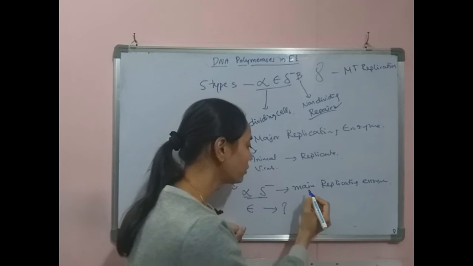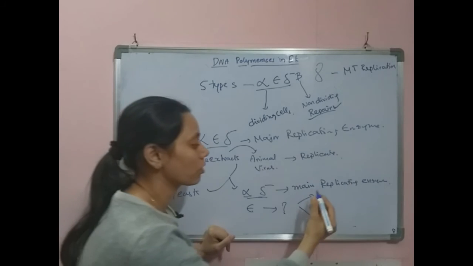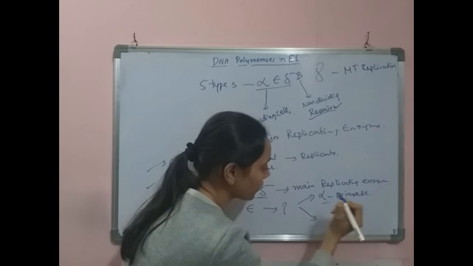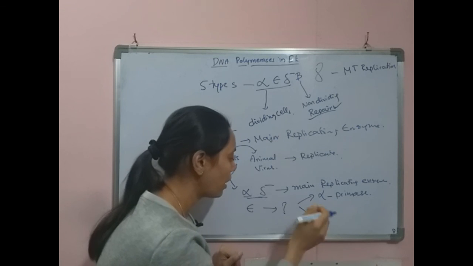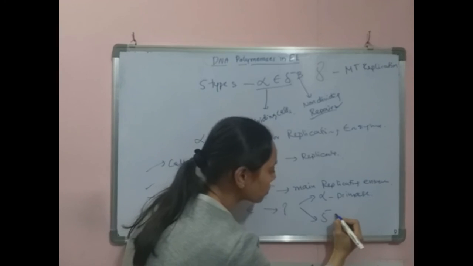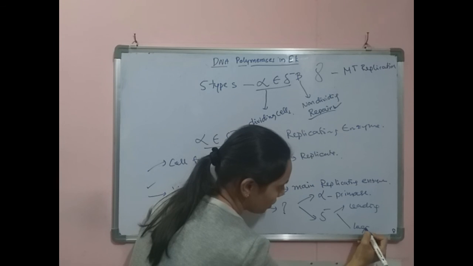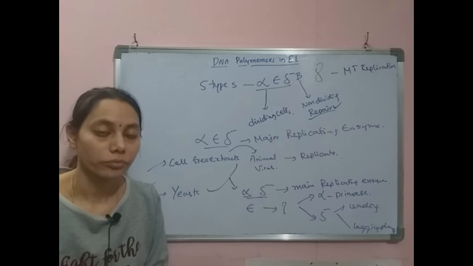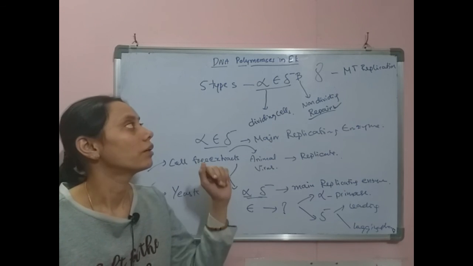Later it was understood that alpha is the primase carrier. That means it brings the primase to the site of replication. It is actually a primase, and delta is the main replicative enzyme to replicate the leading strand and the lagging strand. This is how scientists understood the functions of different replicative enzymes in the eukaryotes.